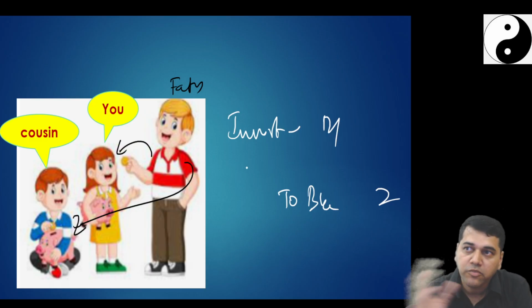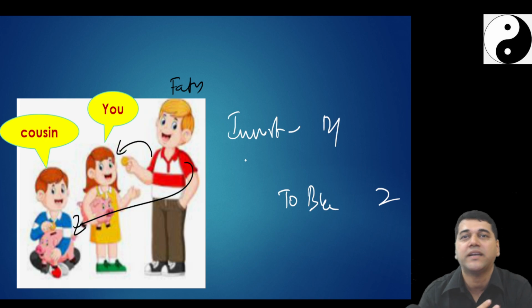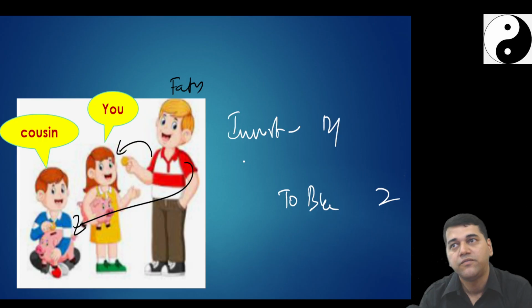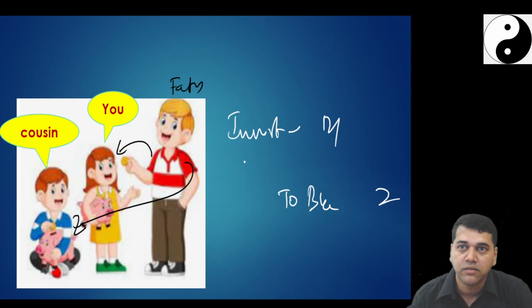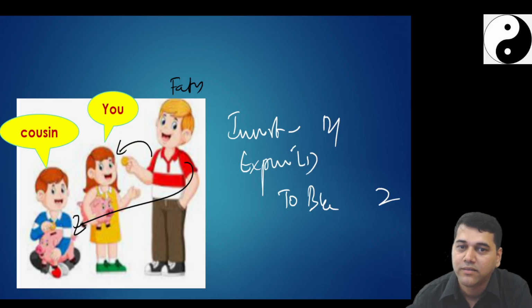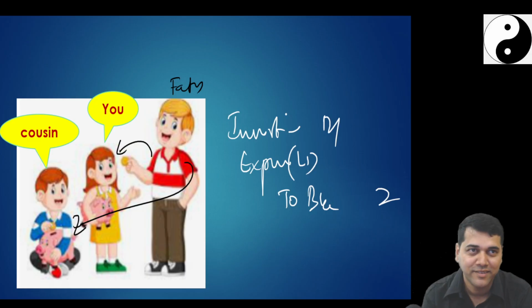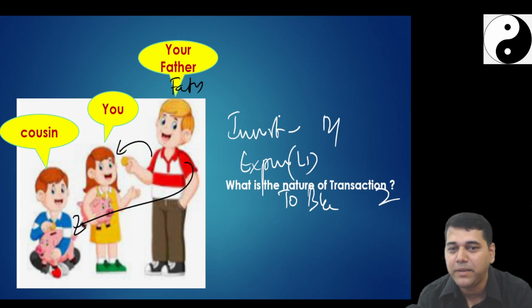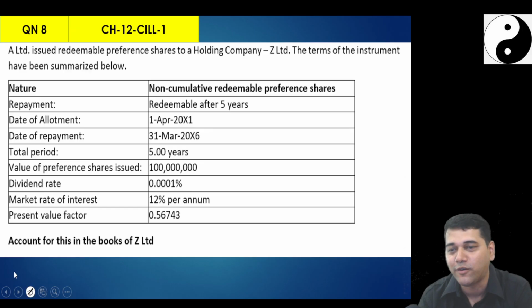But when your parents pay the neighbor guy, that neighbor guy has no emotions. Don't expect anything coming. Once he gets a salary, in the first salary, you will go and give to your parents. Will you go and give to your neighbor's parent? So that is an expense. This is an amortization, an investment. Keeping this in mind, we'll go into the next question, because things are going to change now, the way you account.